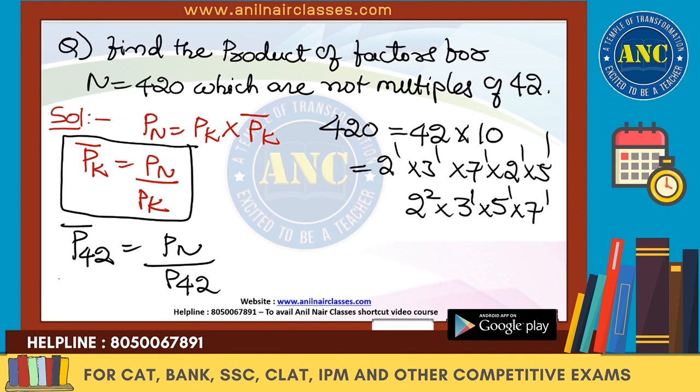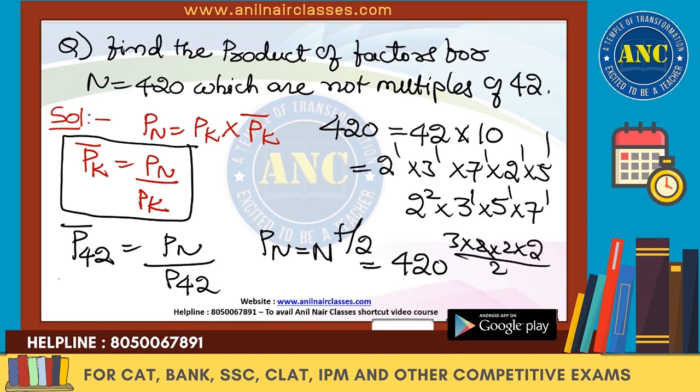Pn is the number to the power of the number of factors by 2. The number of factors is 3 into 2 into 2 into 2, which is 24, so 420 power 12. We got Pn. If we get P42, then the answer is over.